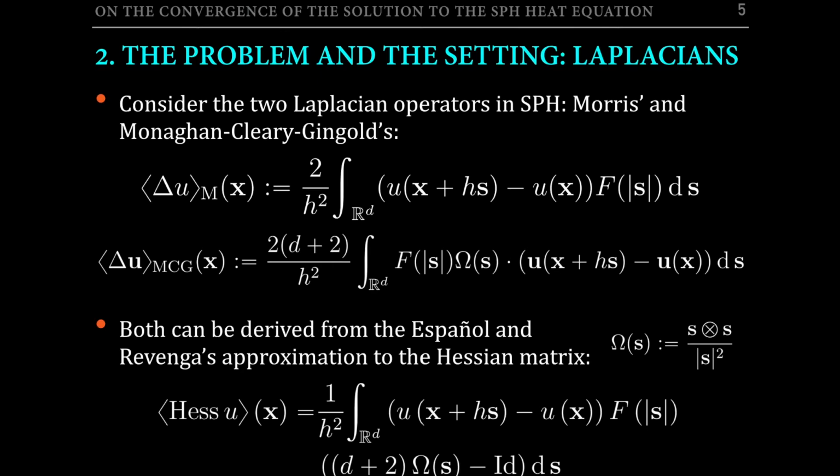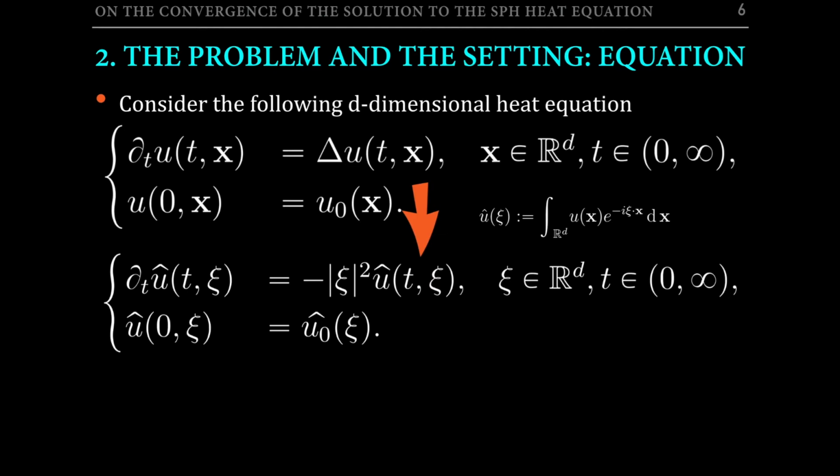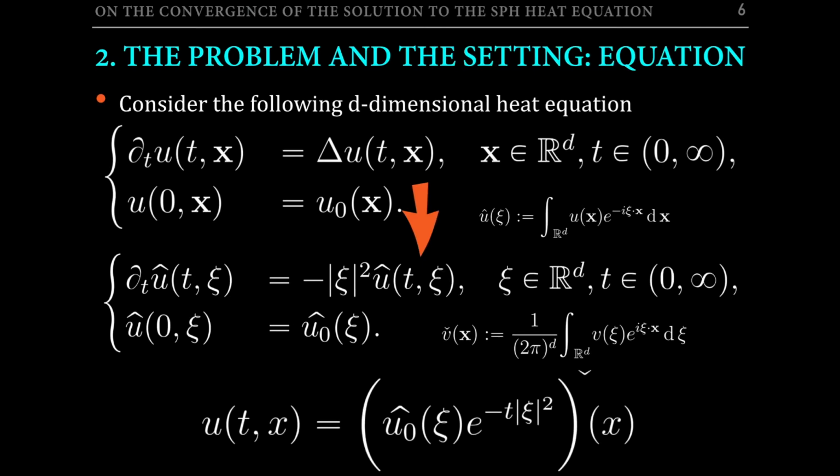One of the goals of this work is to give an explicit expression to the Fourier representation of this approximation to the Hessian matrix. Consider also the following heat equation with no boundary conditions and in which an initial condition has been set. I will now play the classic game with the Fourier transformations. So, applying Fourier transforms to both sides of the equation, I can translate this problem, a partial differential equation, into this other, which is in the form of an ordinary differential equation, much simpler to solve, and whose exact solution is the following. And now, applying inverse Fourier transform, I can get back to the function u.